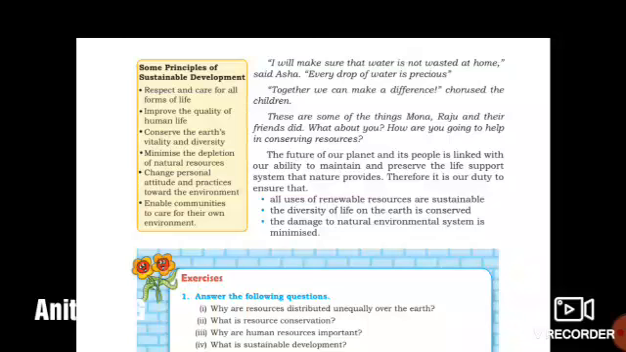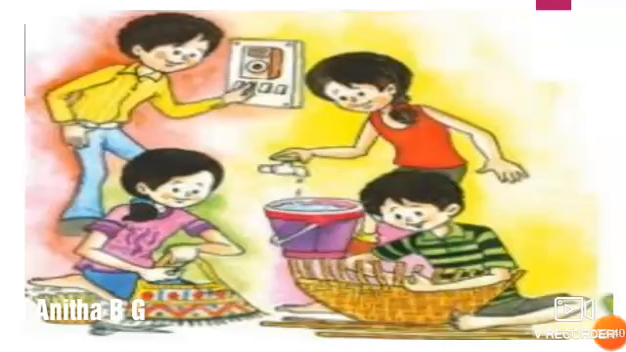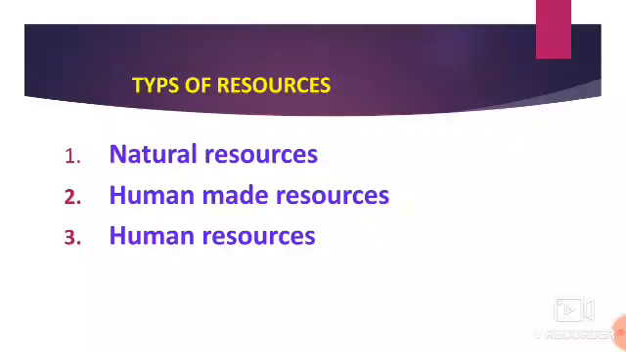Those are the things we have got in this lesson about resources. What are the types of resources, what are natural resources, what are human made resources, what are human resources, and resource conservation and sustainable development. Those are the things to be pointed out in this lesson. So they were doing this kind of resource conservation. They were very careful not to waste water and electricity.